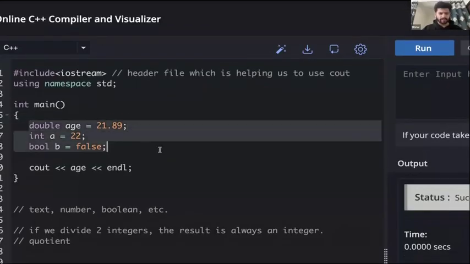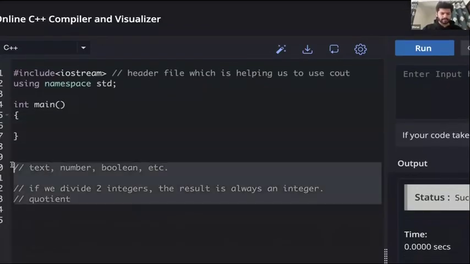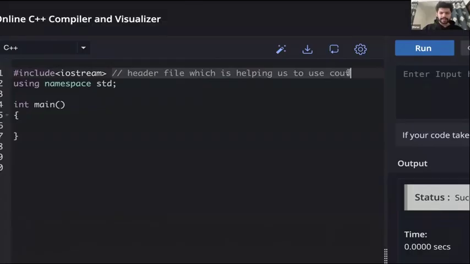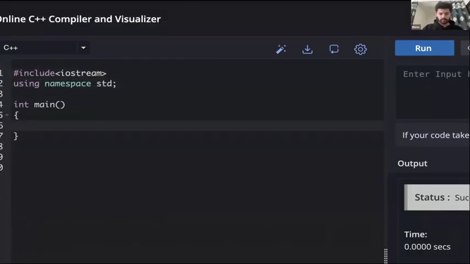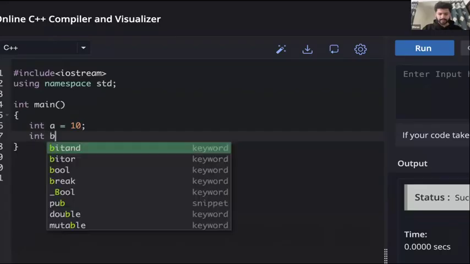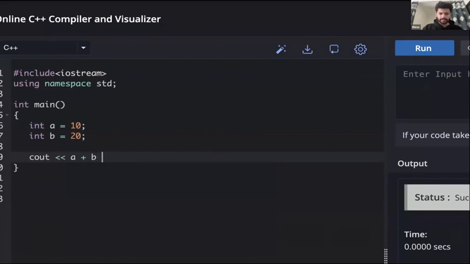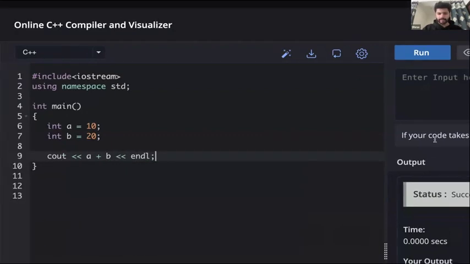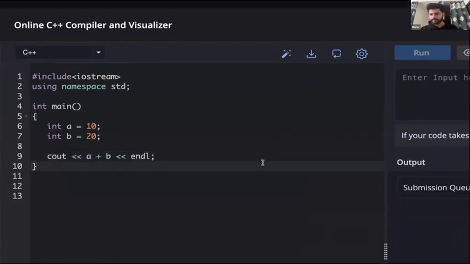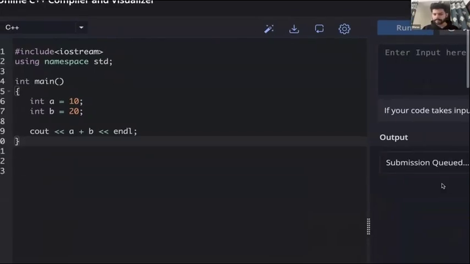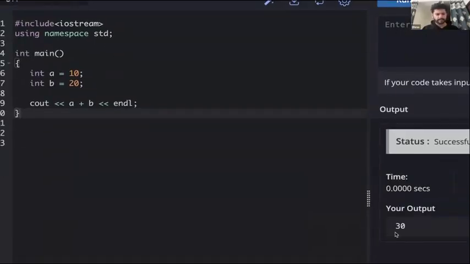Let's say if you want to find the sum of two numbers, you can do, let's say, int a equal to 10, int b equal to 20, and if you do cout a plus b, this will give you 30. This gives us 30, right?